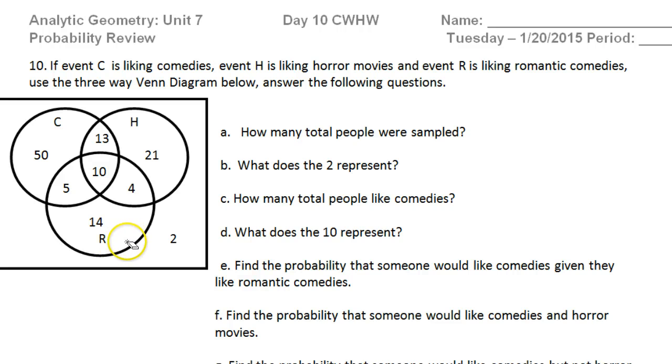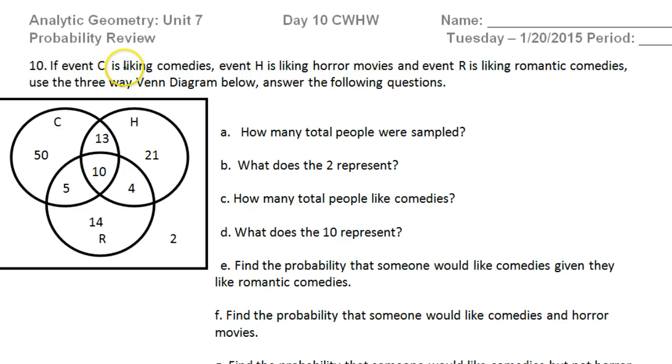Alright, this is the fourth and final part of the lesson, the probability review. Let's start off with number 10, Venn diagram. Triple Venn diagram. Aw, shucks. What's going on? Let's see.